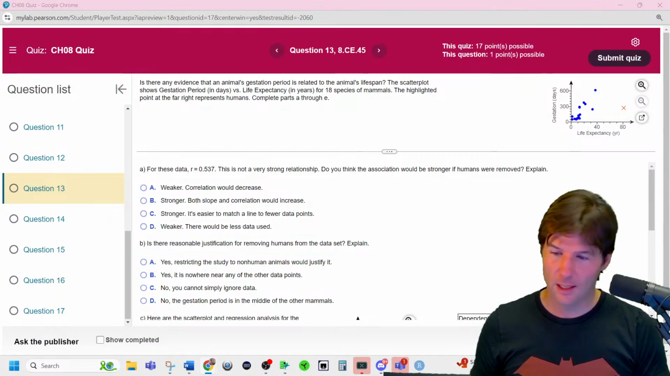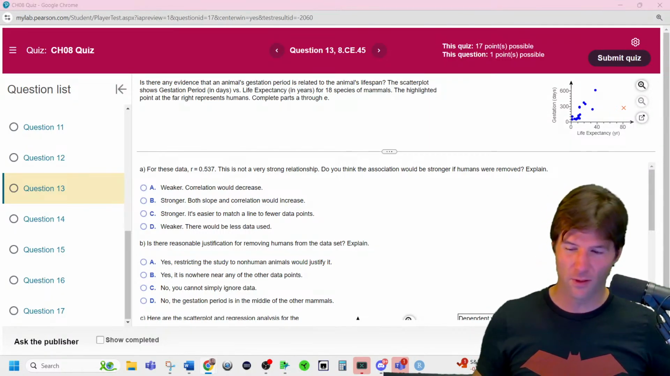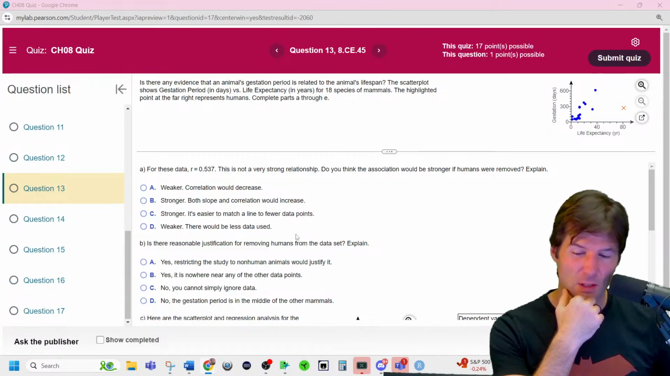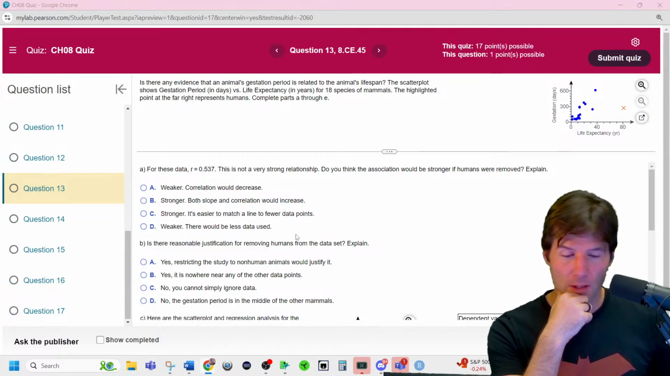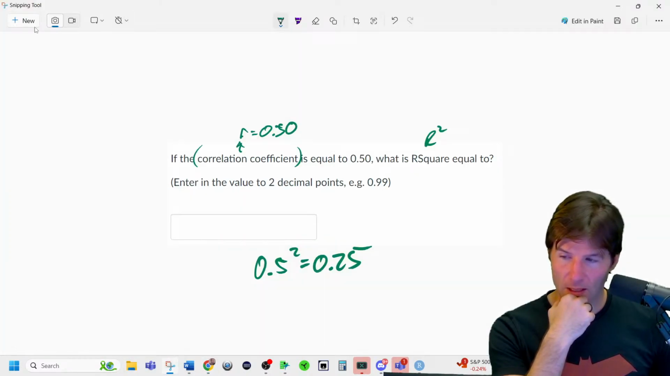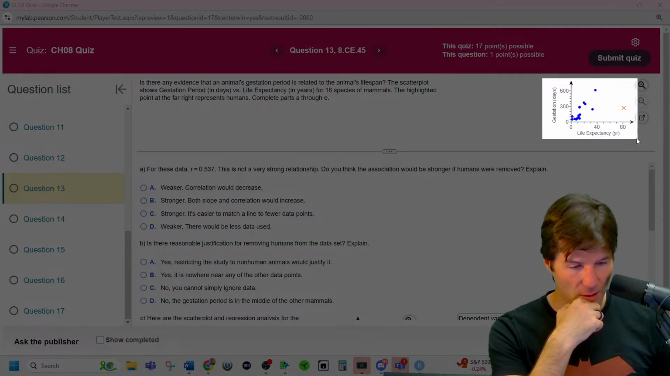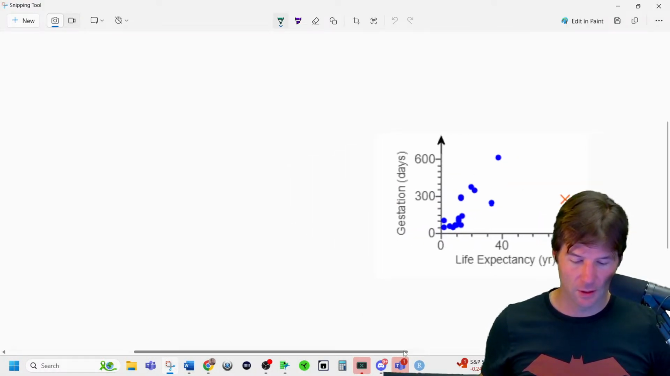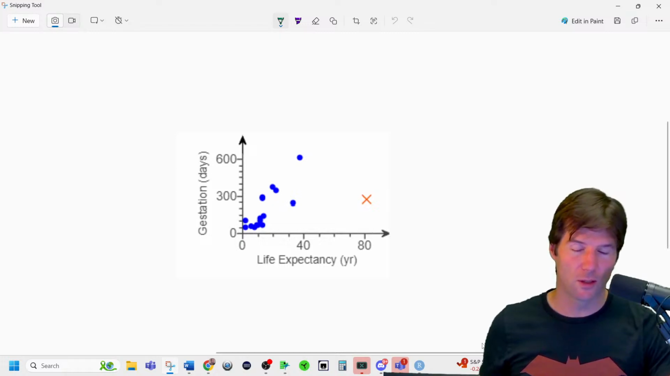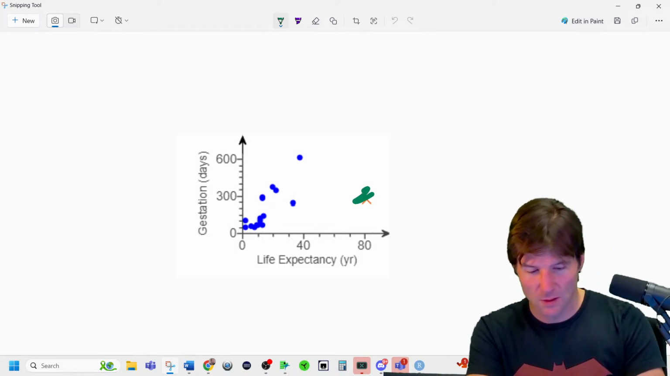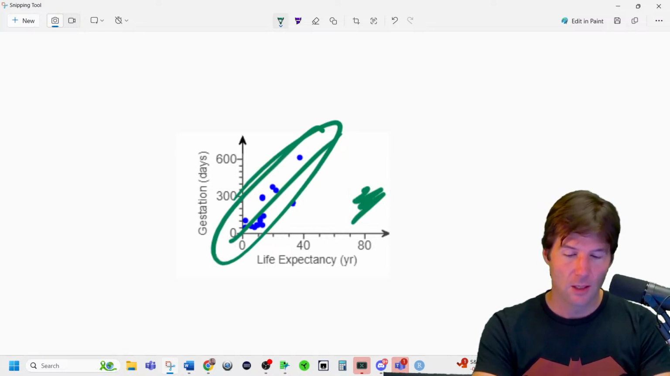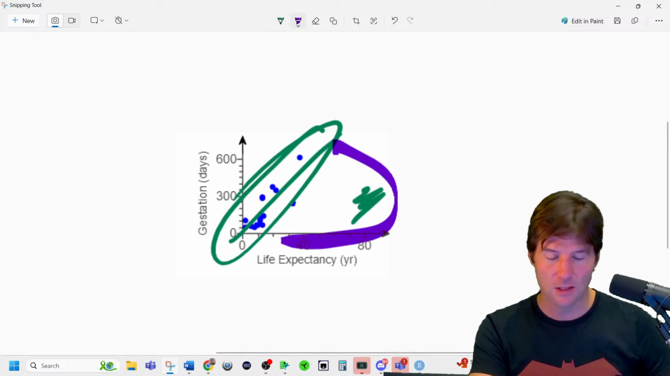Is there any evidence? Let's check it out. For this data set, the correlation is 0.537. This is not very strong. It's moderate. Do you think the association would be stronger if humans were removed? So right here, humans are all the way over here. So do you think removing humans would make it stronger? Yes or no? Humans are that X over there. If we removed humans, do you think this would be stronger? So if humans, no mas. Oh yeah. That's much stronger. Humans are pulling out the density ellipse.